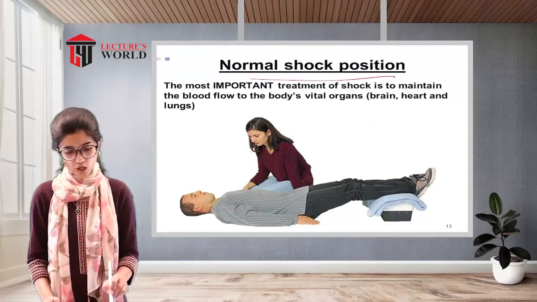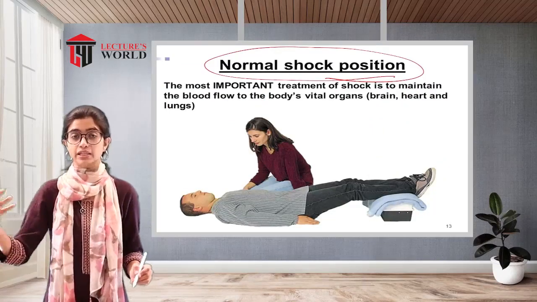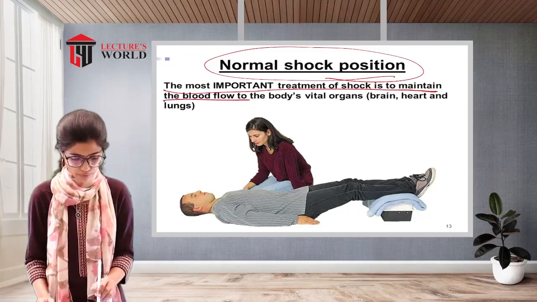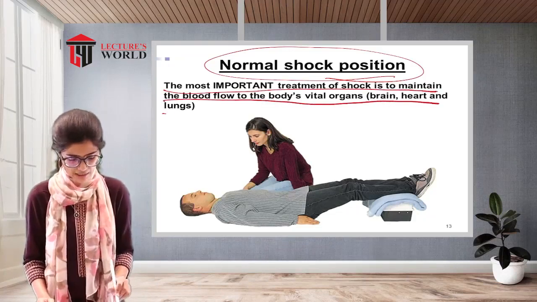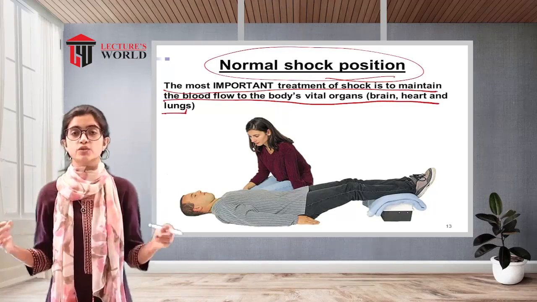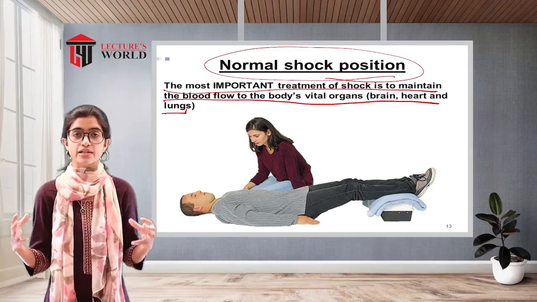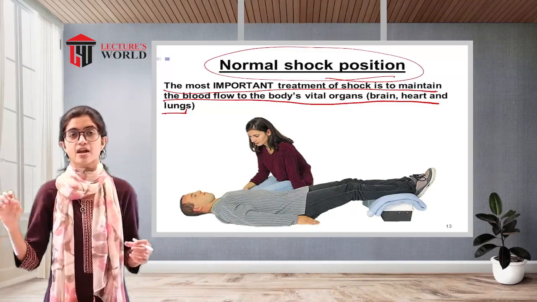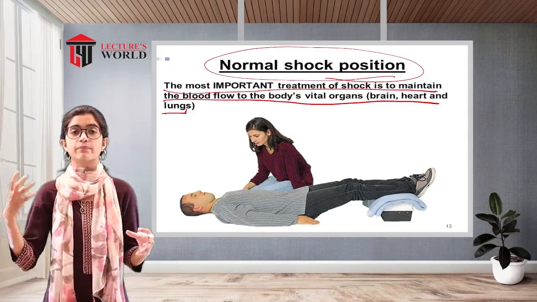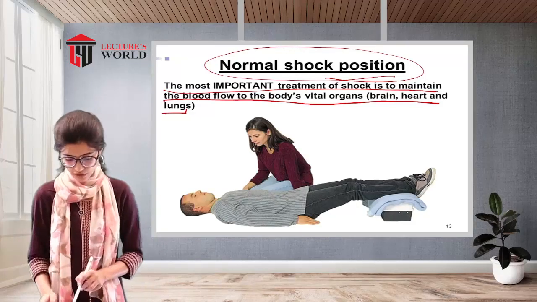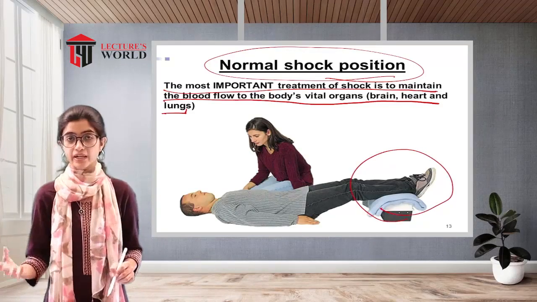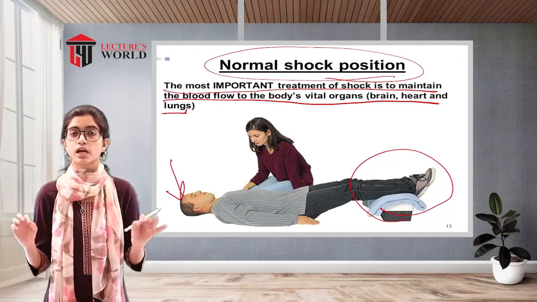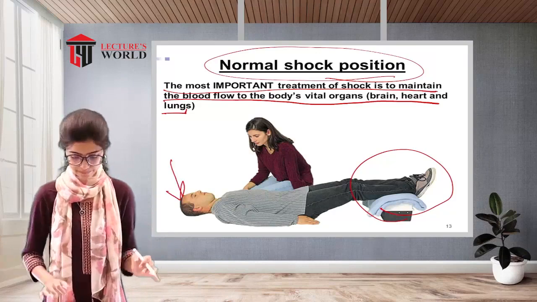So the normal shock position that the patient has to be kept in is the most important treatment of shock, which is to maintain the blood flow to the body's vital organs: brain, heart and lungs. Whenever a patient is going into a state of shock, the entire focus has to be on ensuring that the brain, the heart and the lungs have adequate blood flow. As you can see in the picture, the legs have to be elevated higher than the level of the head, and this is said to be a normal shock position.